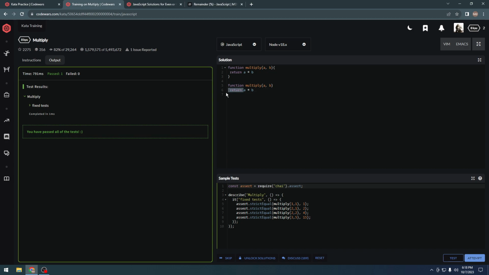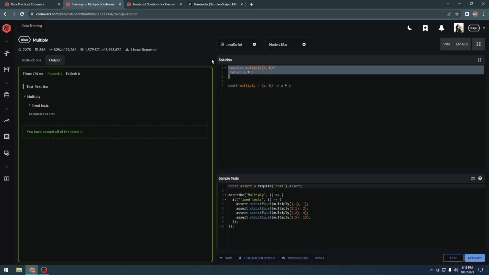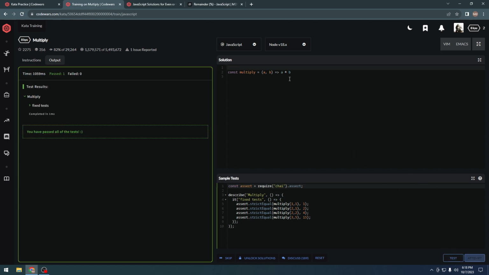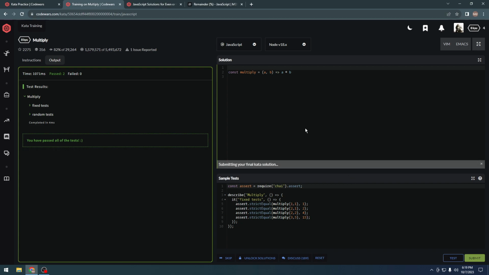As we know, an arrow function automatically returns without even using the return keyword. So let's delete this, and const multiply equal to function then a into b, and as you can see, it works as well. So let's attempt and then submit.